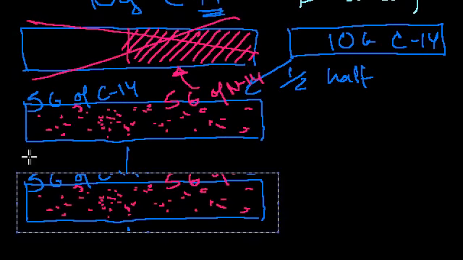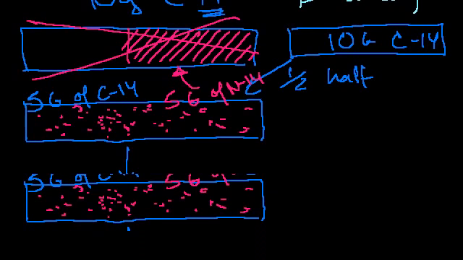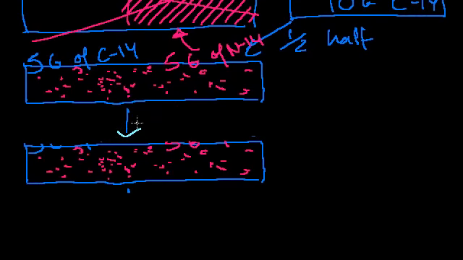Now, after another half-life, let me erase some of this up here and clean it up a little bit. After one half-life, what happens? Well, I am left with 5 grams of carbon-14. Every one of those atoms still has, over the next 5,740 years, a 50% chance, and by the law of large numbers, half of them will have converted into nitrogen-14. So we'll have even more conversion into nitrogen-14.